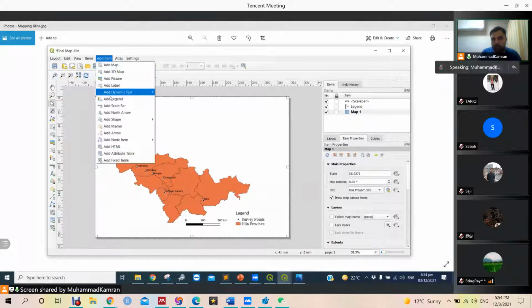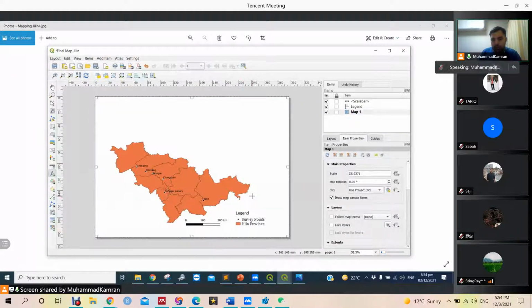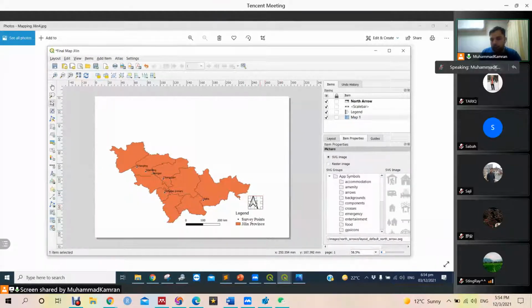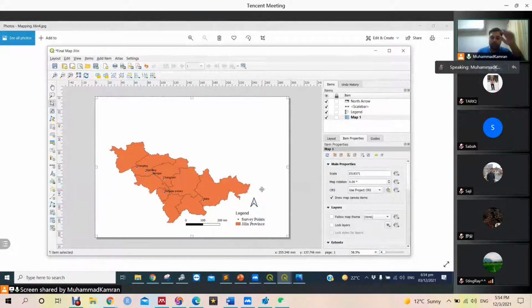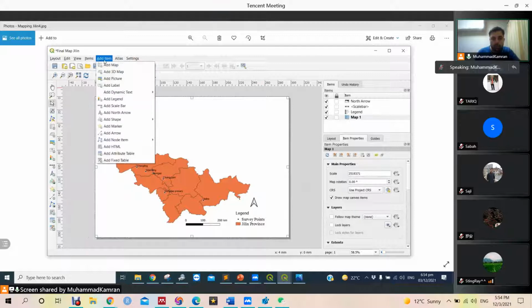Then we can add a north arrow. North arrow should be mostly here, but we are going to put our inset map there. So let's put the north arrow somewhere here, it is okay. North arrow, no problem, we can put it here. So this is almost done.